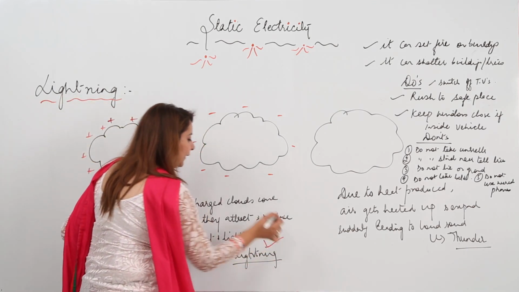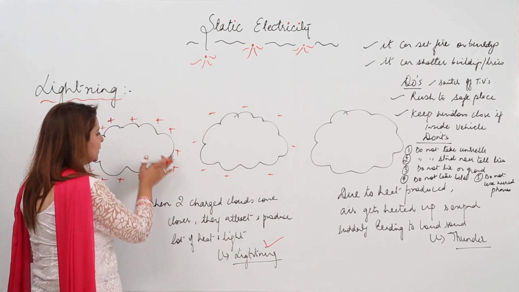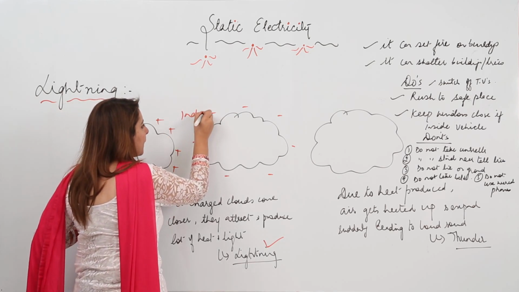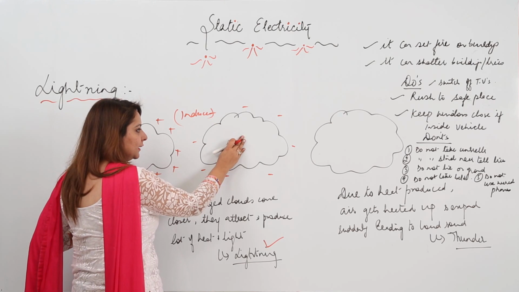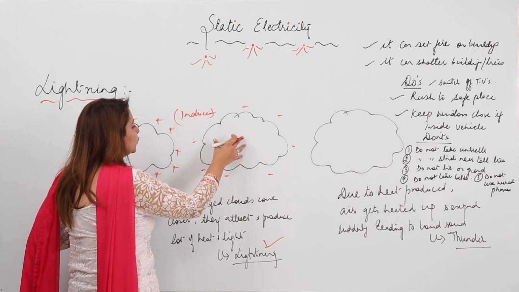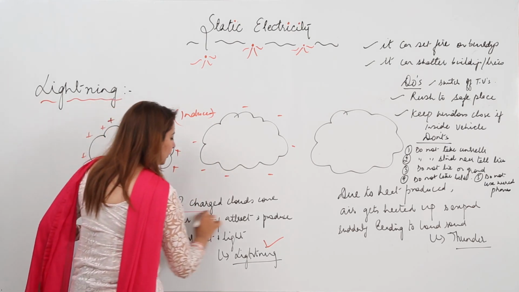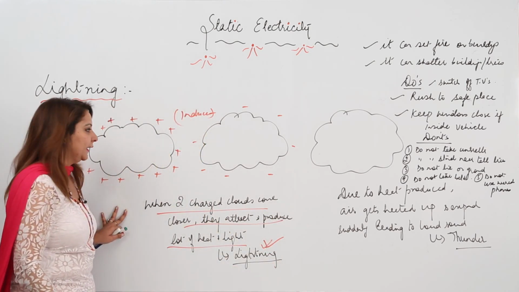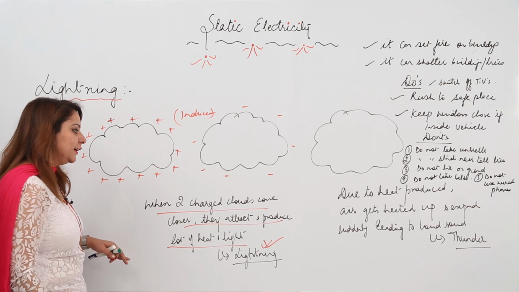to the lightning. So first, suppose this is a charged cloud, it will induce charge on the uncharged cloud, the opposite charge obviously. So when they come closer, they will attract and produce a lot of heat and light, which is the cause of lightning. Now, how is the thunder caused?